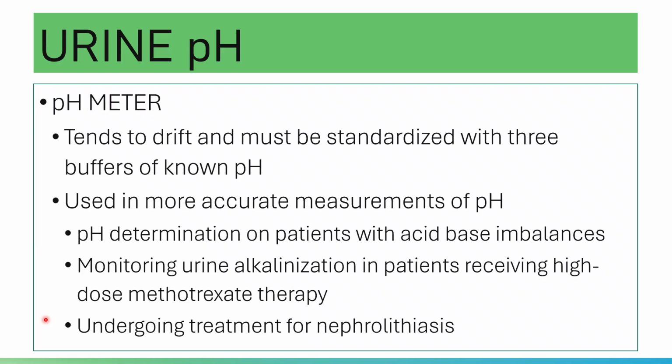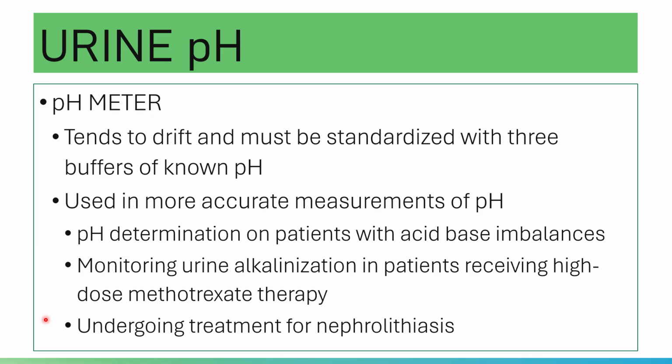Then you immerse the electrode in the urine sample and report the pH of the urine at the temperature of measurement. If your reading is 6.5, then you report it as 6.5. If your reading is 6.3, then you report it as 6.3. You report the value.